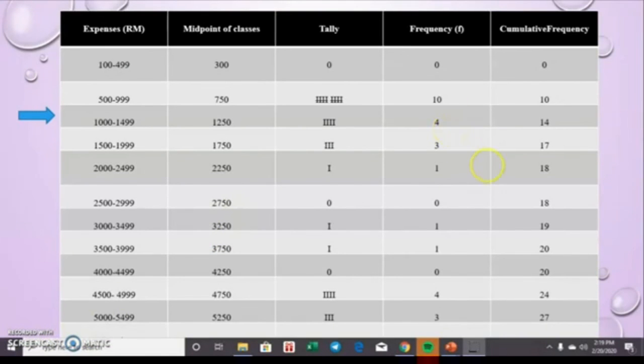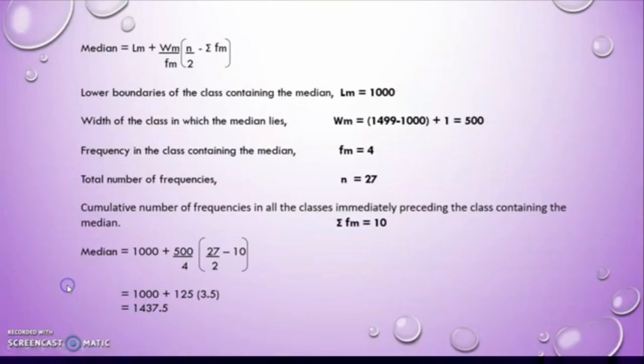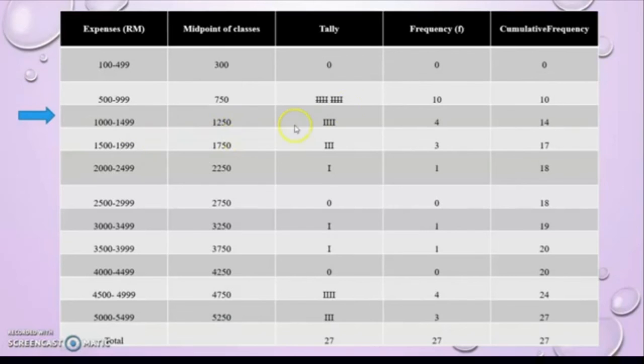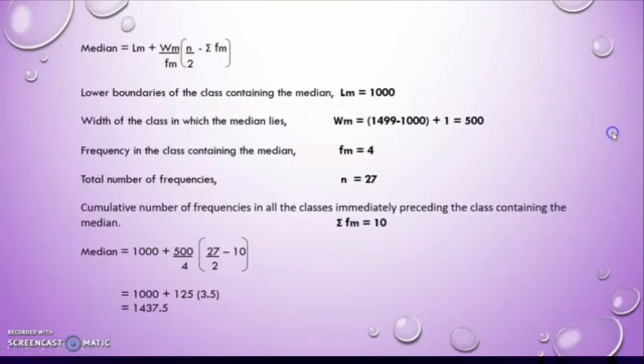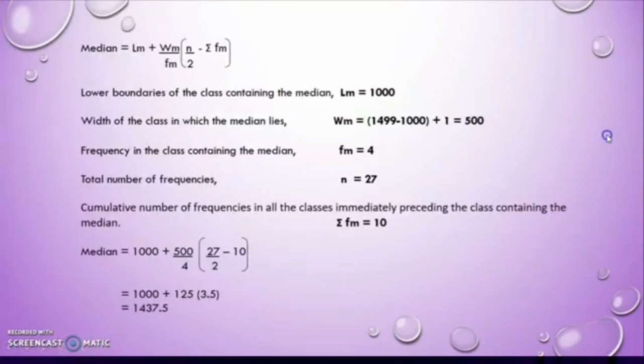We refer back to the table. Since the frequency is 4, that's why the frequency is 4, and then the cumulative frequency of all the classes immediately preceding the class containing the median. It means we want to find the cumulative frequency, but we do not choose it in the same row, but we choose the row before. So that's why it's 10, not 14. Can you get me?